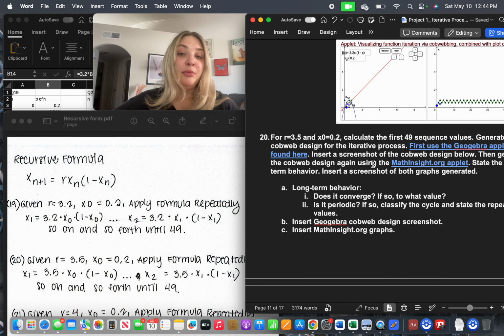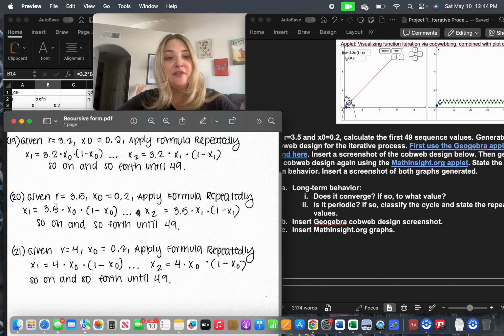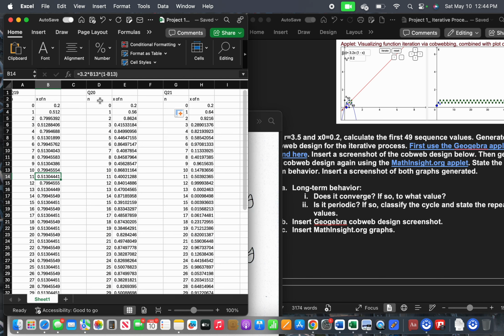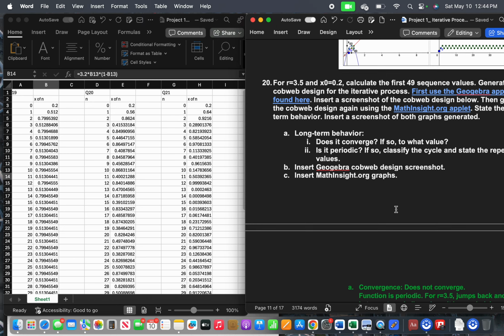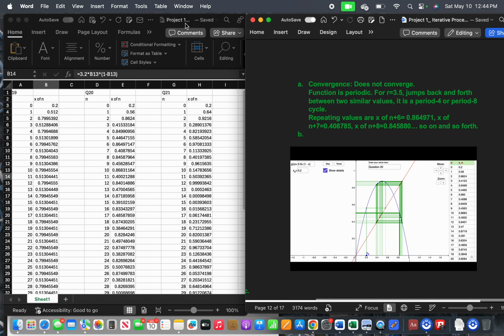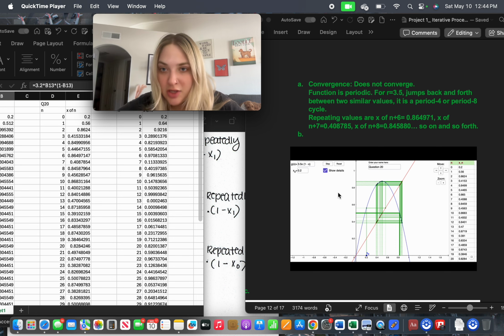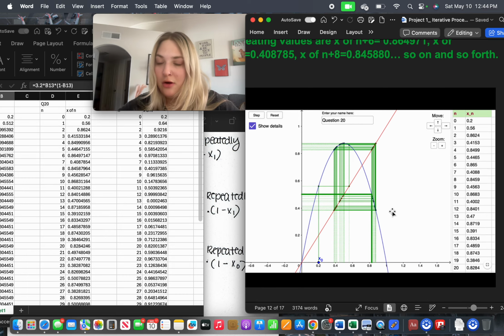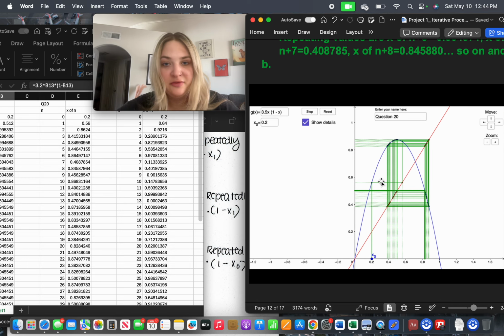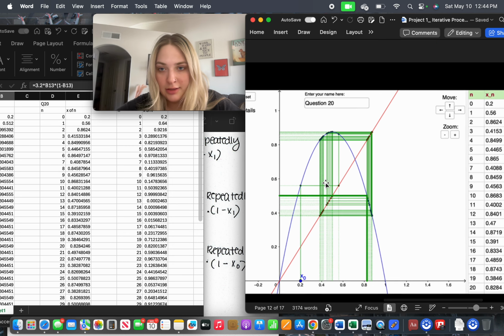Question 20. Now we're going to employ R of 3.5 and X of 0. We're keeping it 0.2. So we plug that in here, 3.5 times X of 0 times 1 minus X of 0. We go back to our stats here, and as you can see, same story. We have very similar values kind of back and forth. So we have no convergence here. As you can see, we've got this crazy structure formed when we go all the way down to the 49th value, as we did before.